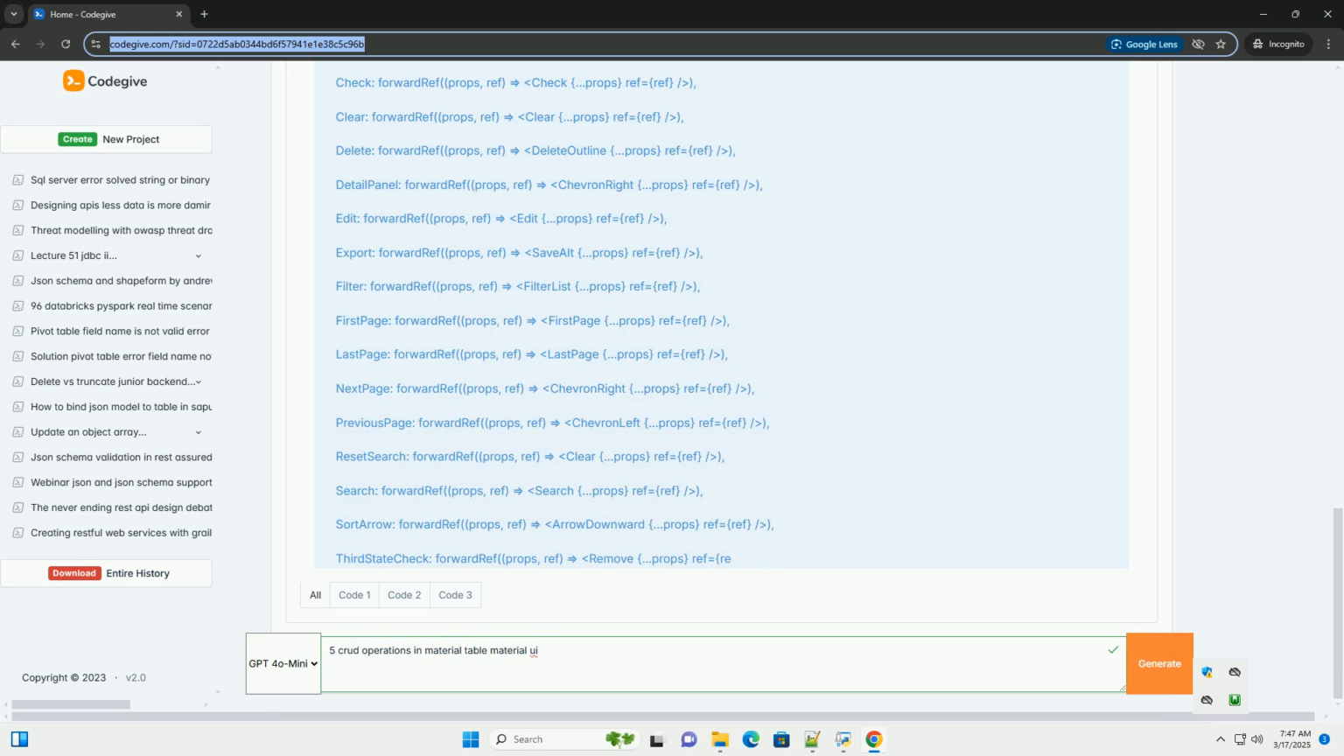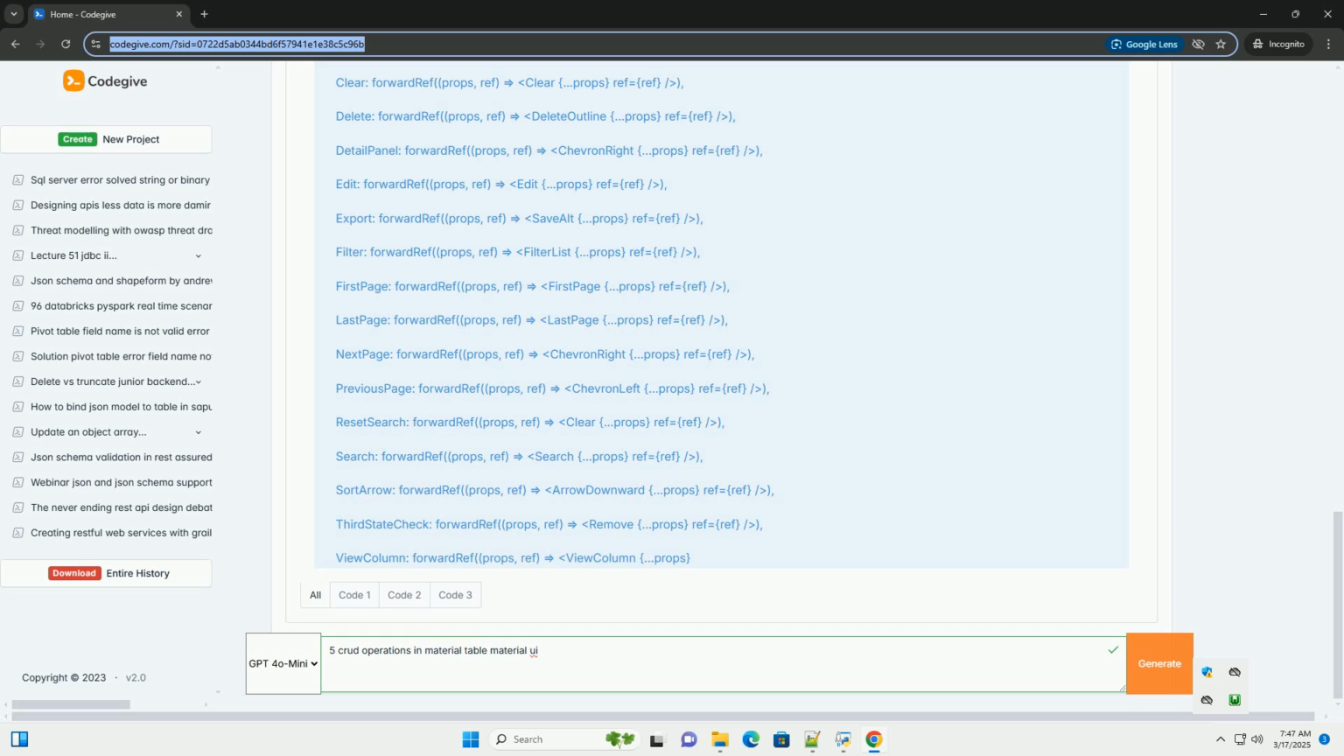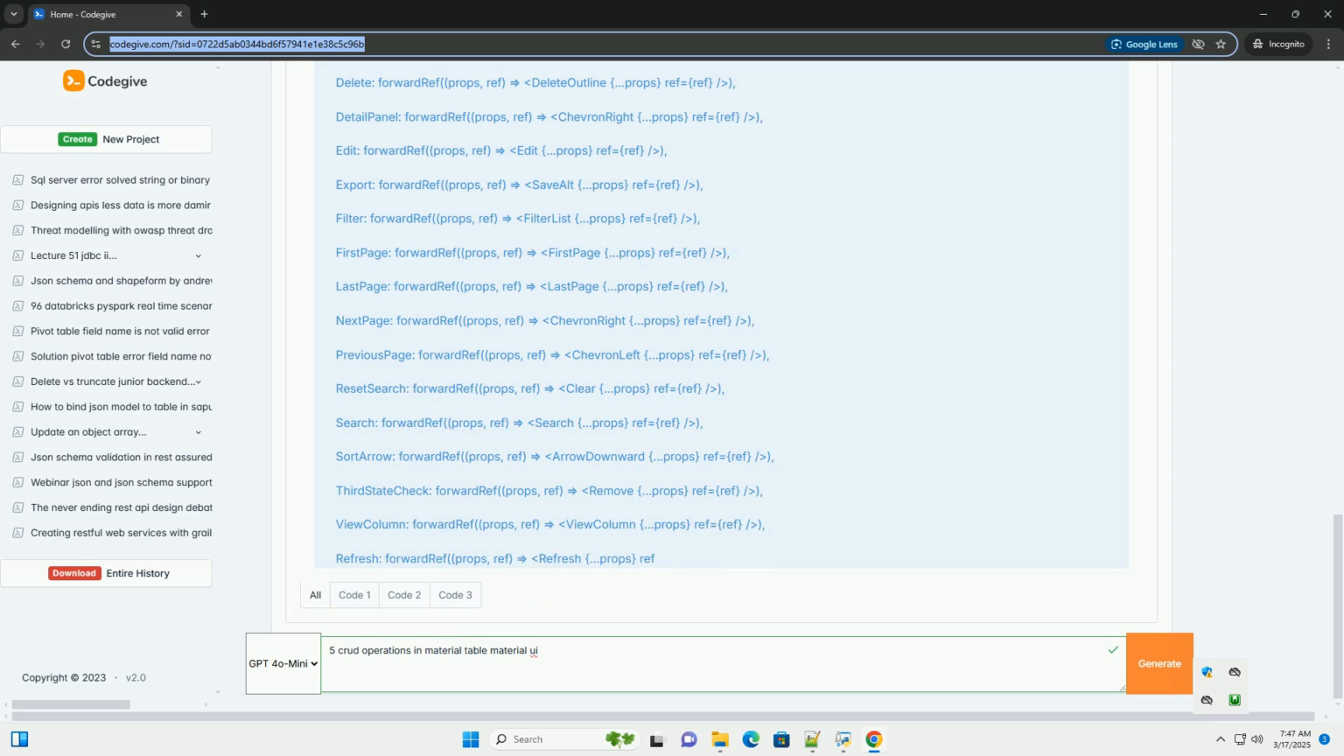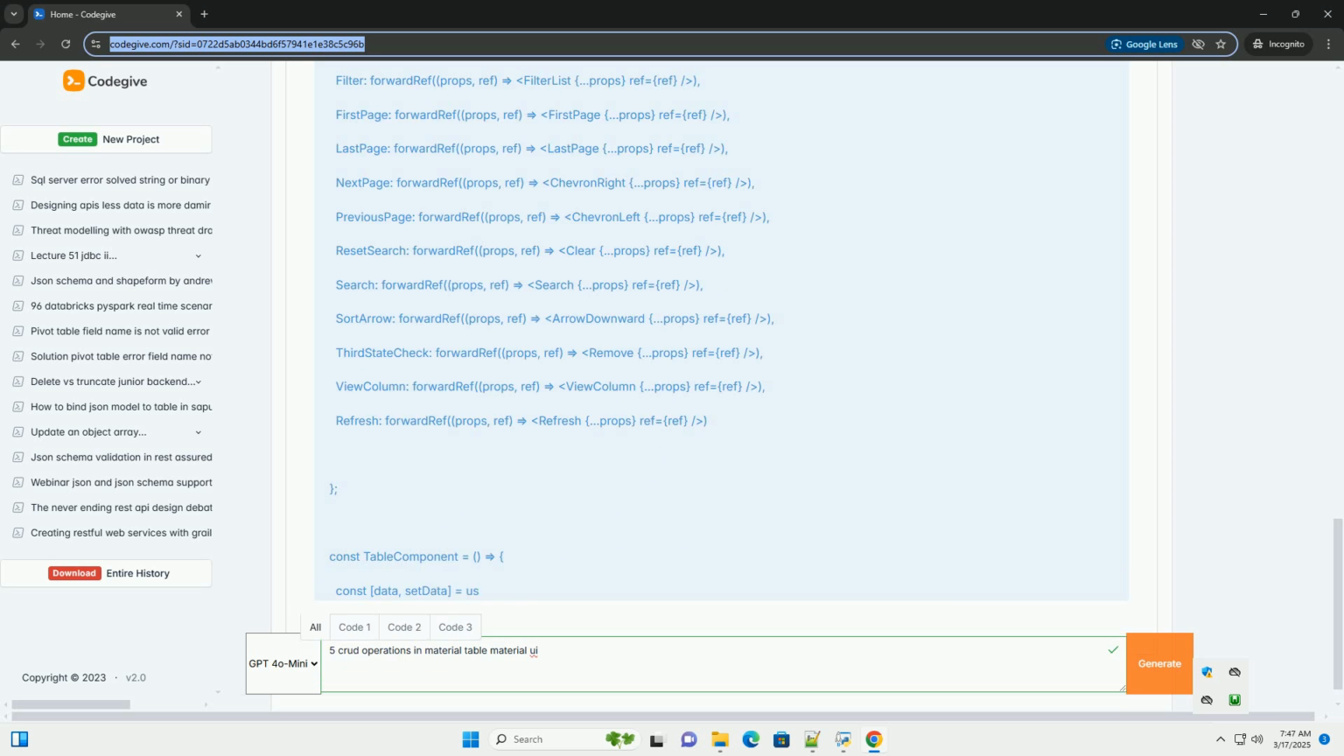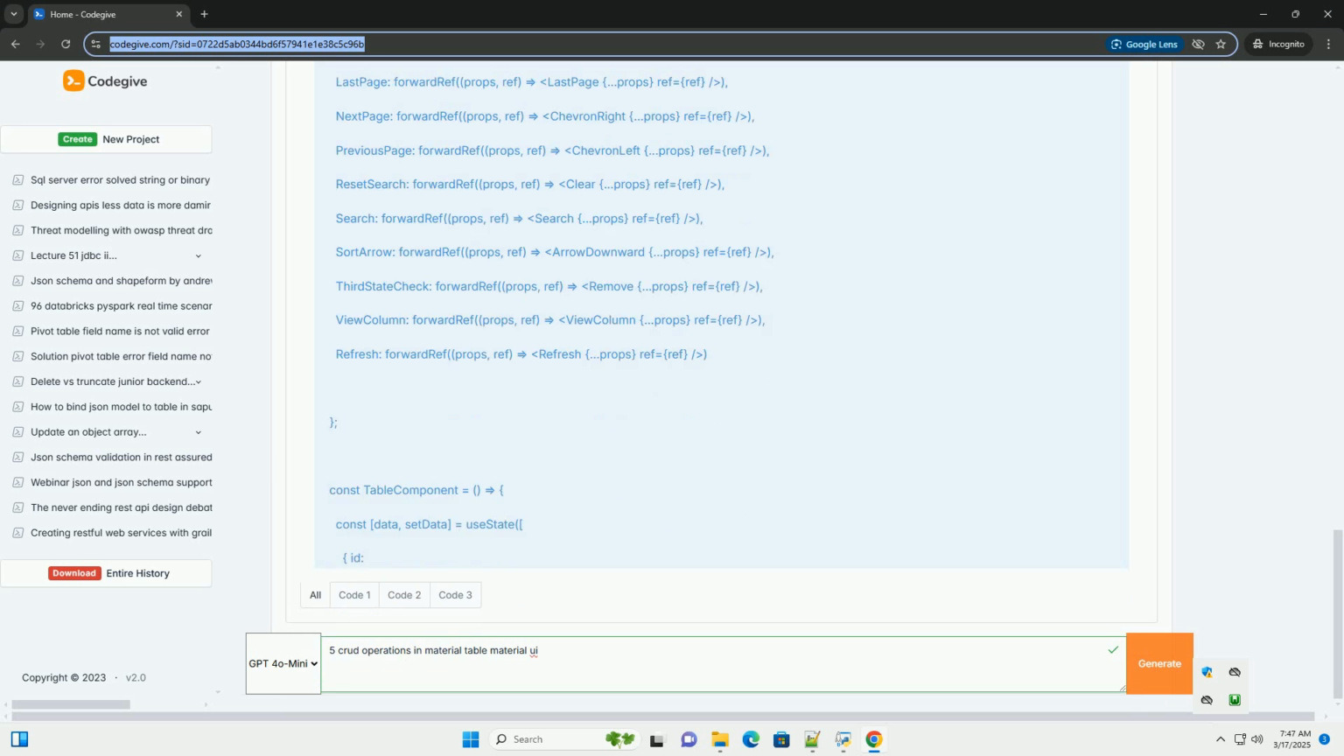Prerequisites. Node.js and npm, or yarn. Make sure you have Node.js installed, which includes npm, Node Package Manager. Yarn is an alternative. React environment. You need a React project set up. You can create one using Create React App. Material UI and Material Table. Install the necessary packages.